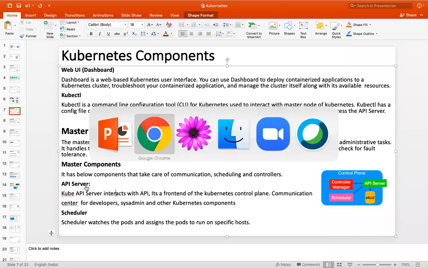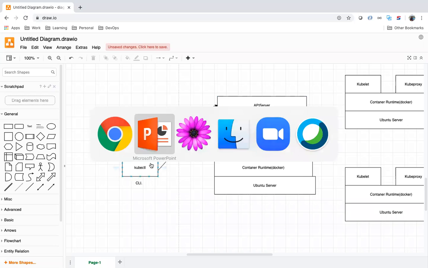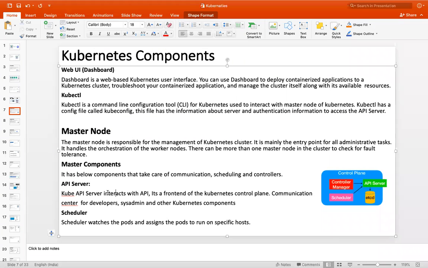What is the API server? The API server is the entry point for the Kubernetes cluster. It will interact with the API. What is API in general terms? What is the full form of API? Application programming interface. Kubernetes is developed using a language called Go, right?